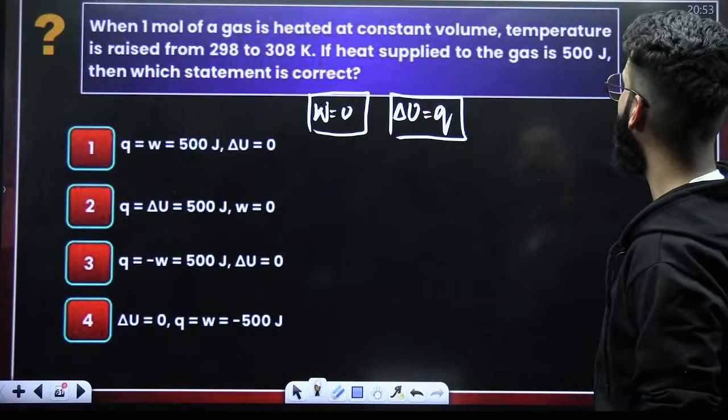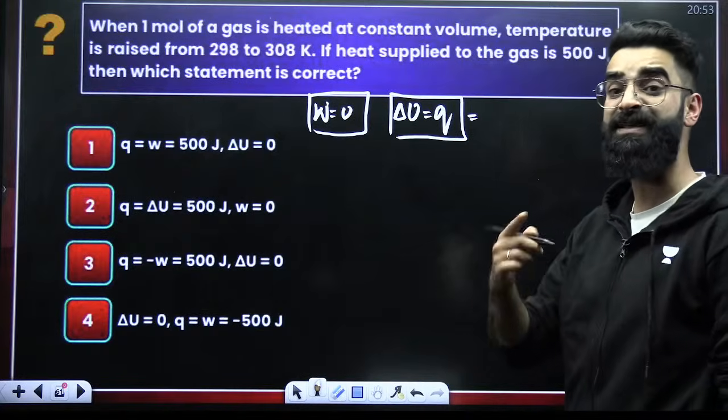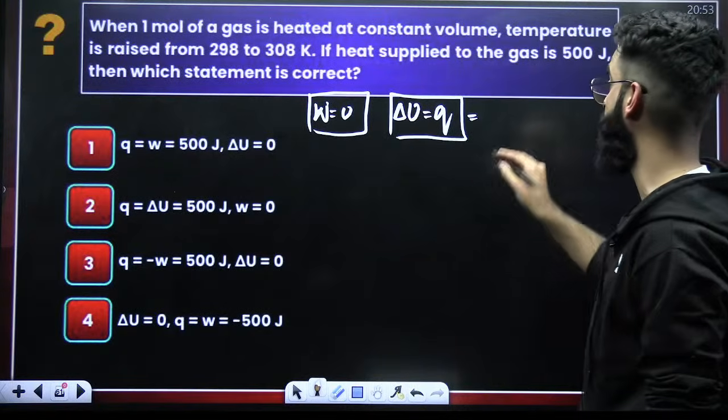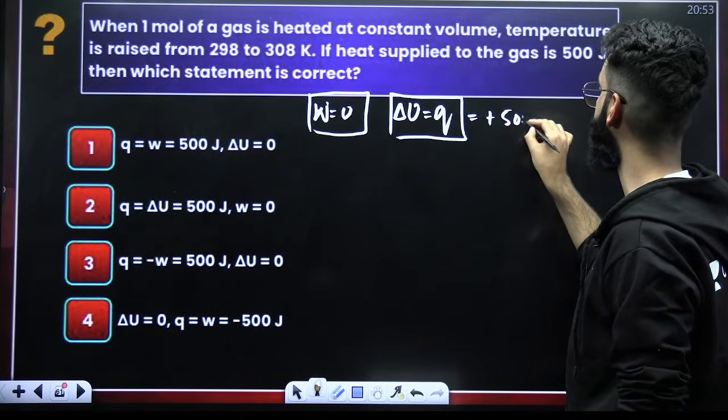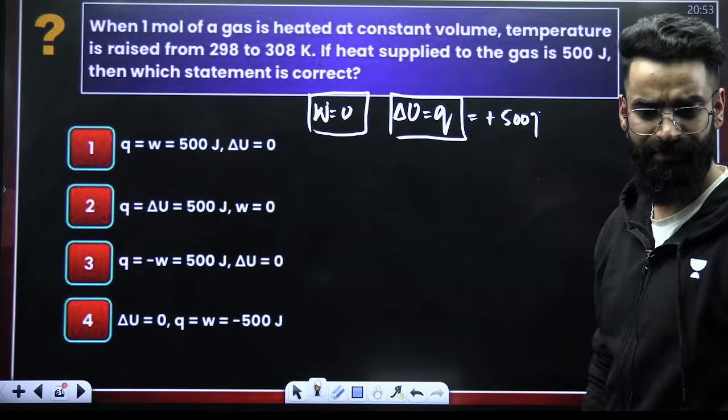If heat supplied to the gas is 500 joules, when heat is supplied to the gas, that means heat is absorbed by the gas. When heat is absorbed by the gas, the Q value is taken to be positive. So Q has to be plus 500 joules. If Q is plus 500, that means delta U also is plus 500.